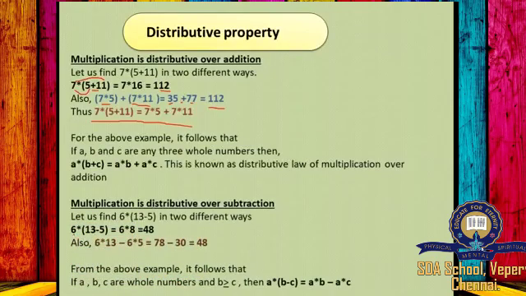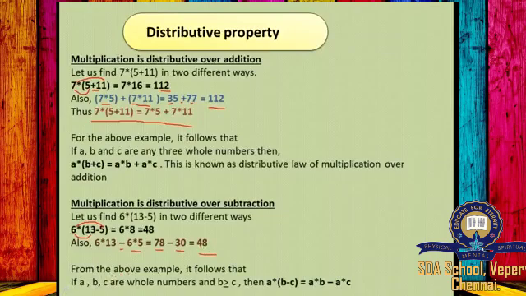The next is we have to multiply inside. So here we are multiplying 6 inside (13 minus 5). So we will get 6 into 13 minus 6 into 5. So 6 into 13 is 78 and 6 into 5 is 30. So 78 minus 30 is equal to 48.